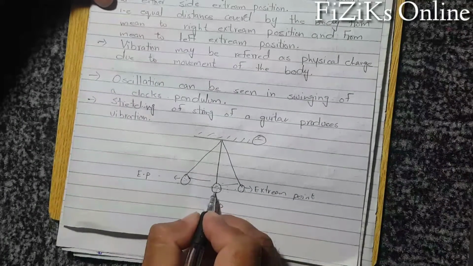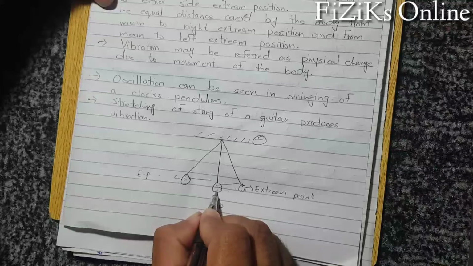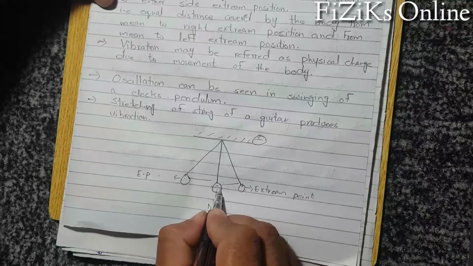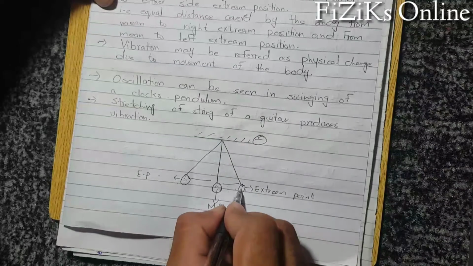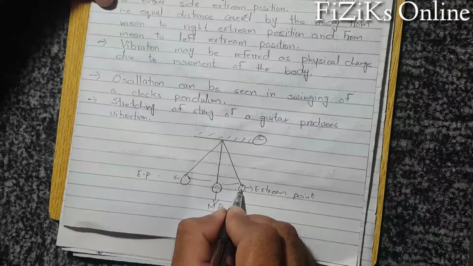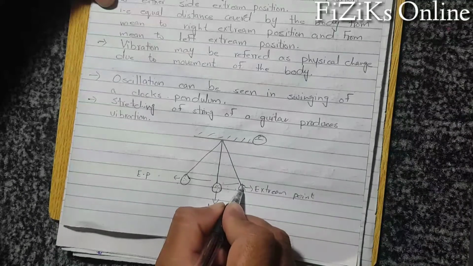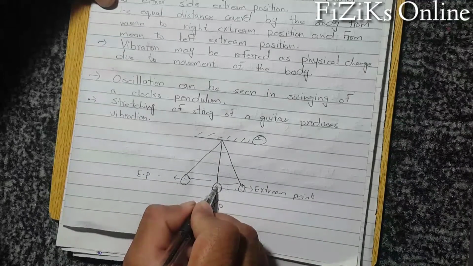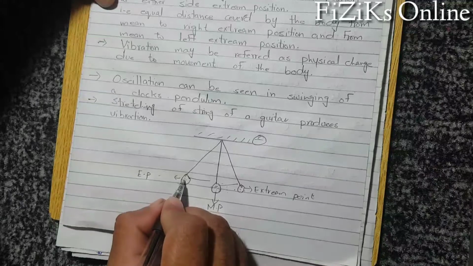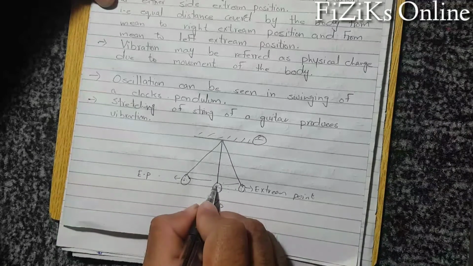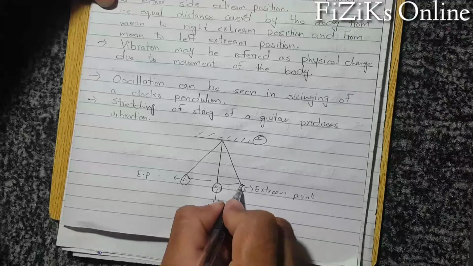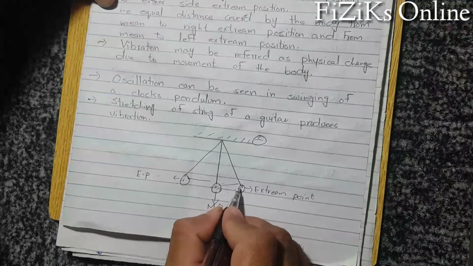This is the simple pendulum. It is the mean point of the simple pendulum. If we displace the mass from the mean point and take it towards the right extreme point and then release it, it will start motion from this extreme point to the mean point, then towards the left extreme point, then back towards the mean point, and then towards the right extreme point.